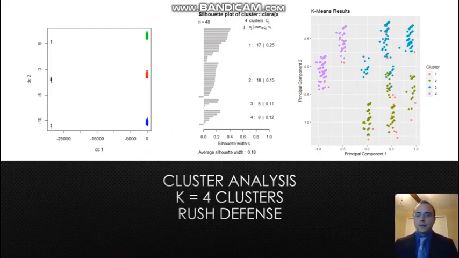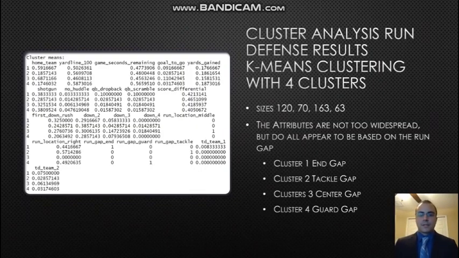Even when you look at the graph on the right, yeah, cluster 1's kind of all over the place, but clusters 4, 3, and 2 are all pretty well separated. There is a little bit of a combination here between 2 and 3, but it's still not bad. So when we look at our silhouettes, this also looks like the best silhouettes that we've had in the entire analysis. First though, let's look at the sizes.